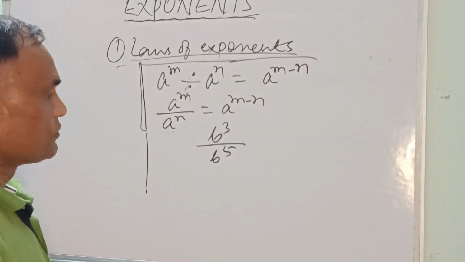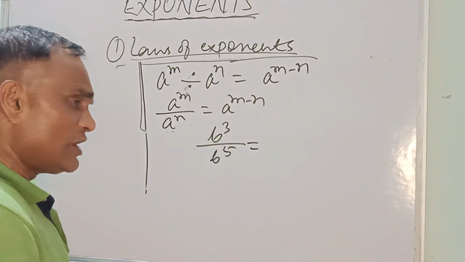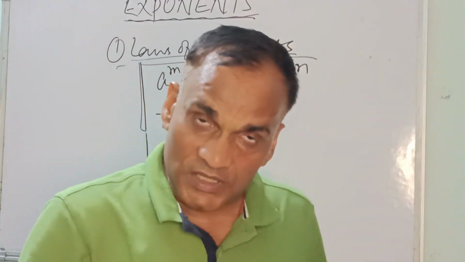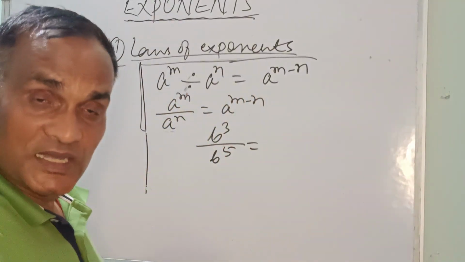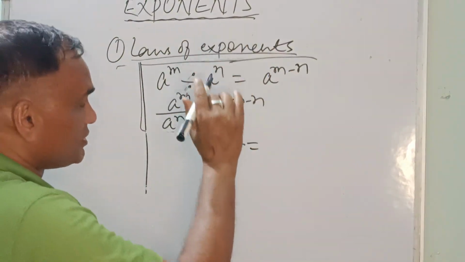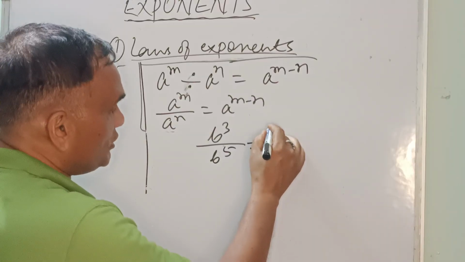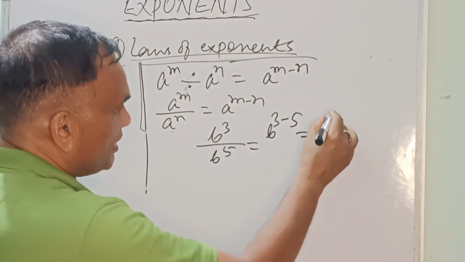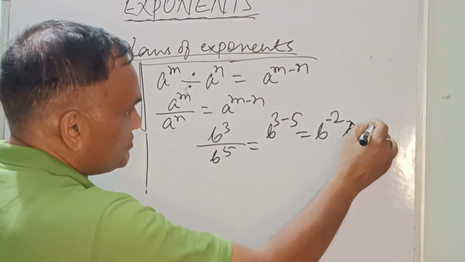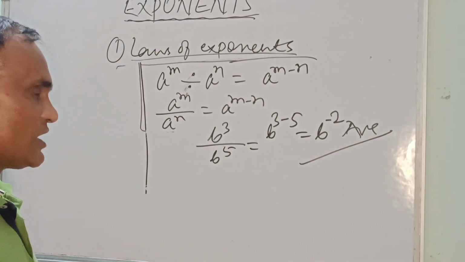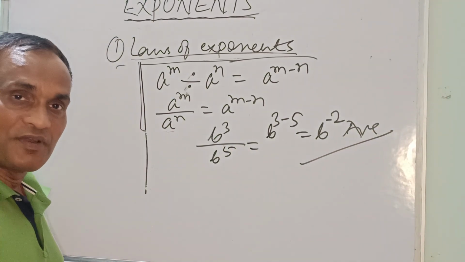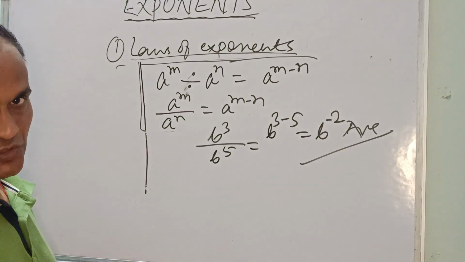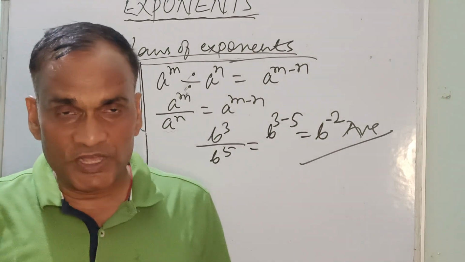So we'll follow the same process. There is no issue, whatever type of digit. We'll follow the law of exponents that we know: b to the power 3 minus 5. So result is b to the power minus 2. This is your right answer. Okay, you can note it down. With this we have cleared the two laws.